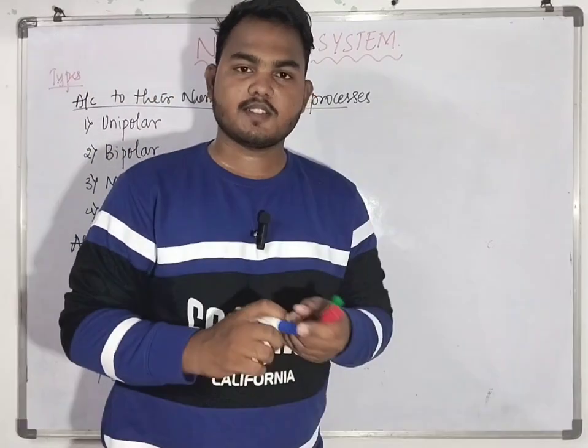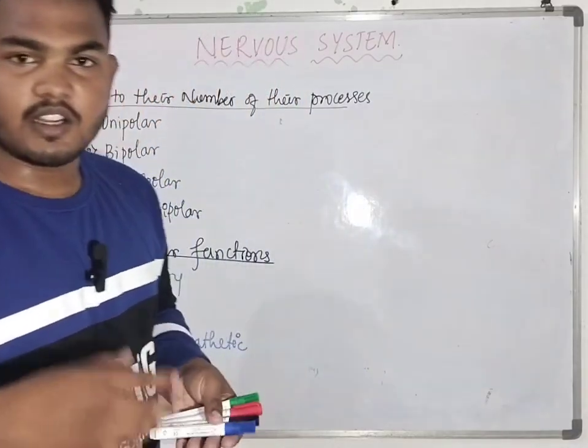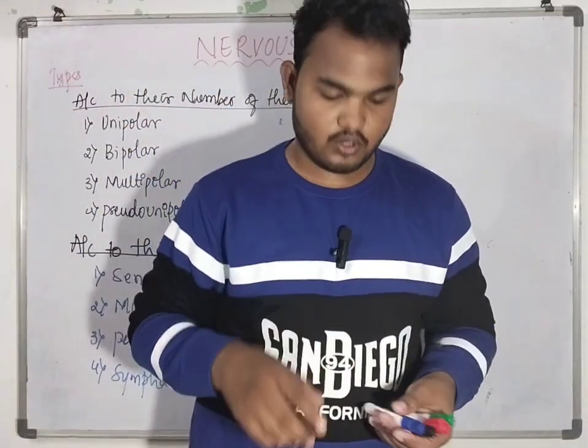Sensory, motor, sympathetic, and parasympathetic neurons are the types of neurons.